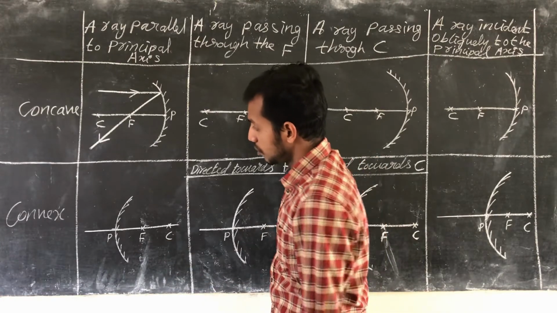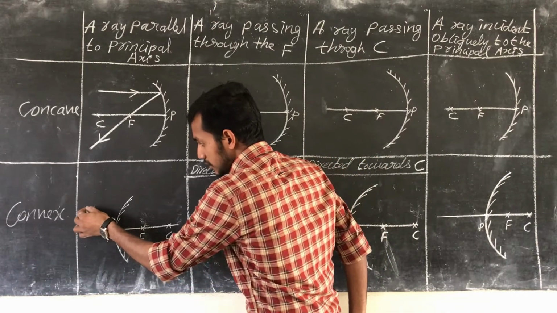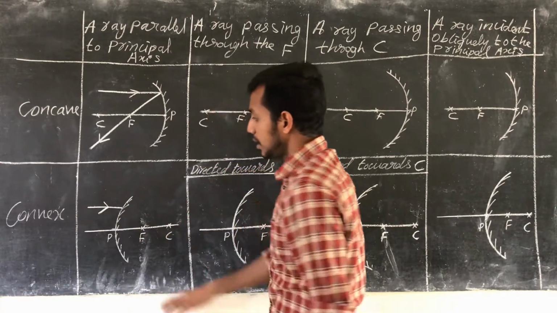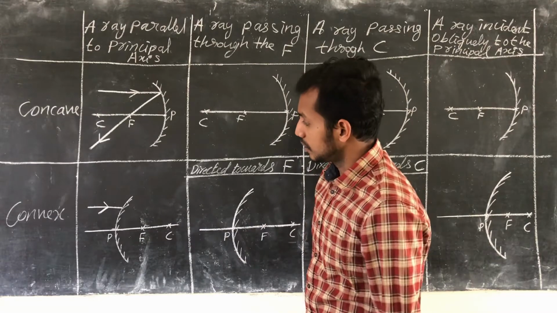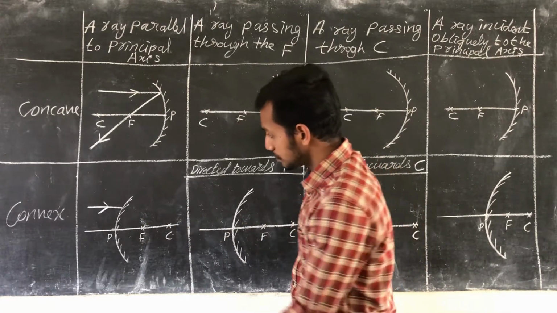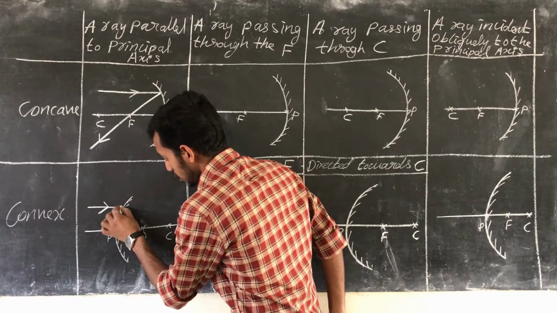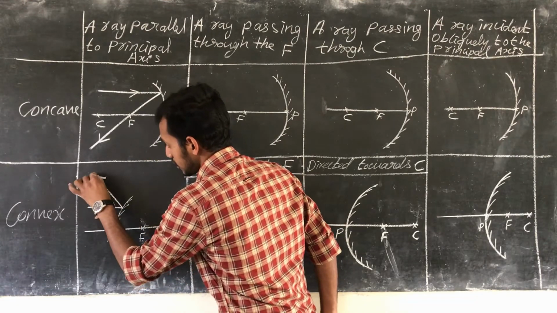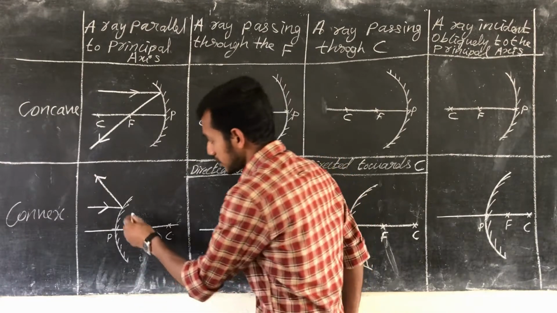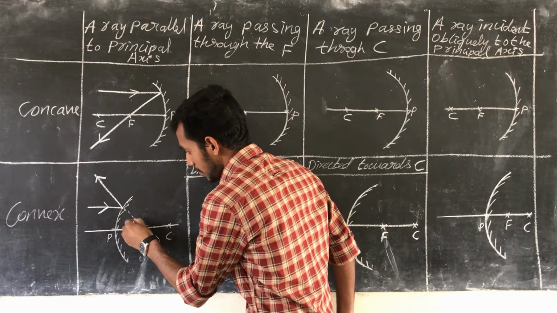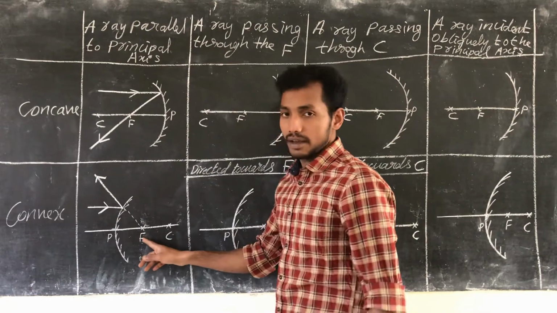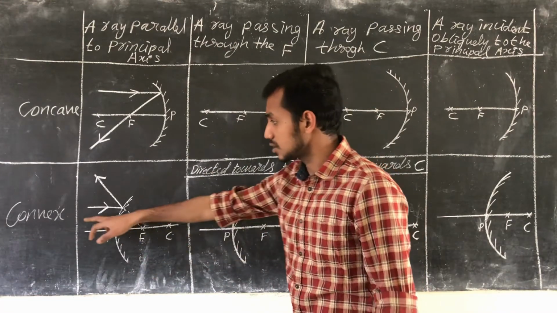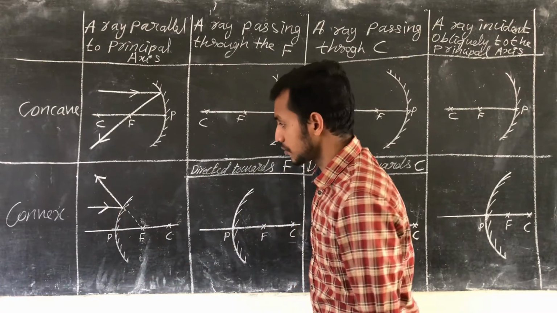Similarly, in case of a convex mirror, a ray parallel to the principal axis, what will be the condition? This will be the normal and it is reflected back. And we can say that this reflected ray appears as emerging from F. This is in case of a convex mirror.